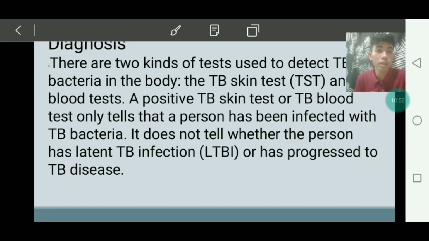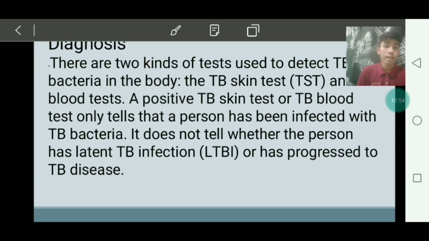The TB blood test does not tell whether the person has latent TB infection, or the LTBI, or has progressed to disease. When we say latent, it is hidden or not obvious. For a better explanation, when we say latent, TB germs are in your body, but it's like the germs are sleeping.